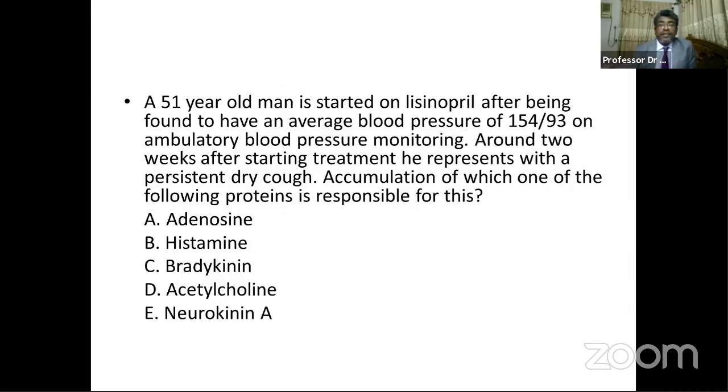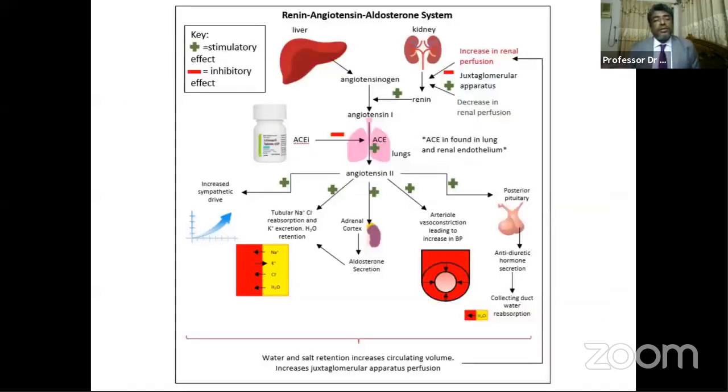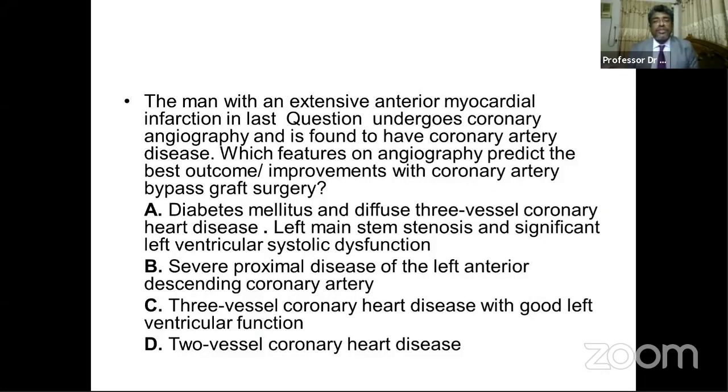So what should be the answer here? Among these 5 points, bradykinin and histamine are close to the answer to this question. But bradykinin is the final answer, because that causes the persistent dry cough. So now we move to another question.